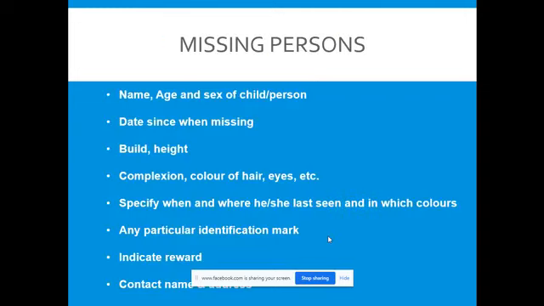Missing person. Yes, this is also one of the categories. So what we are supposed to write for missing persons: name, age, and sex of the child or person, date since when missing, build, height, complexion, color of hair and eyes, specify when and where he or she was last seen and in which colors, any particular identification mark, indicate reward, and contact name and address.